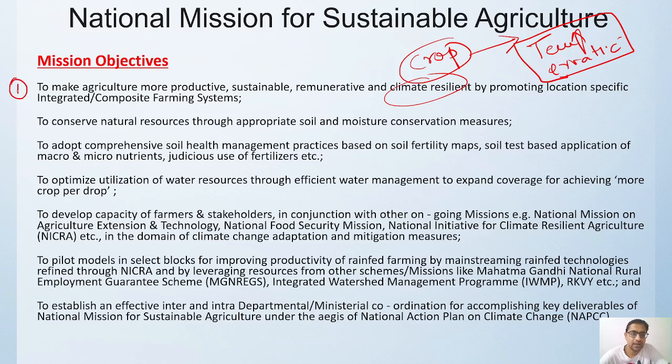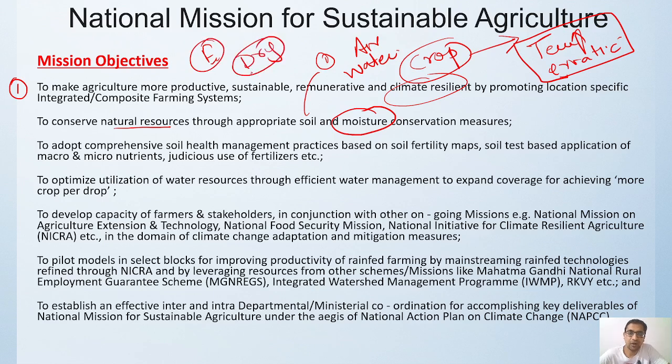Then second one is conservation of natural resources, like how we can conserve the soil, air, water, resources, moisture along the soil. Okay, because of too much of evaporation the soil is getting dry all the time. Like what is the type of way how we can do by putting mulch and all those things in order to make the soil much more full of moisture. Okay, so that we do not require too much of irrigation over there. Okay, how we can use the soil health management, comprehensive use of soil health management practices.